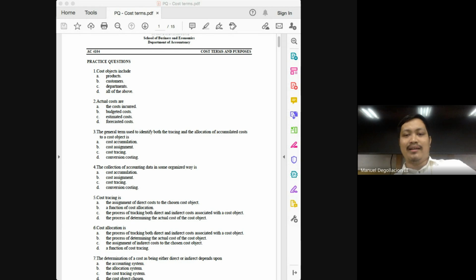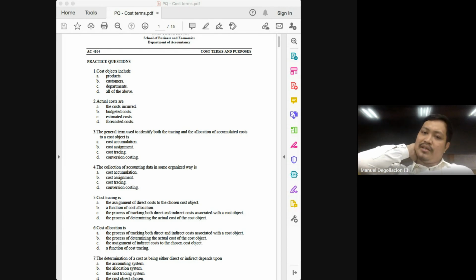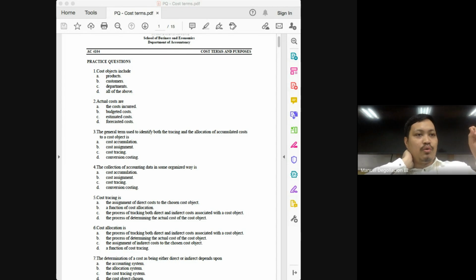Okay, but basically, class, a cost object is any item, activity, or segment of a business from which you can attach costs. If you can separately measure cost through that item or object, then that can be considered as a cost object. Okay, so a product obviously may be a cost object, which could be a basis for measuring, assigning, and tracing costs. Of course, customers.